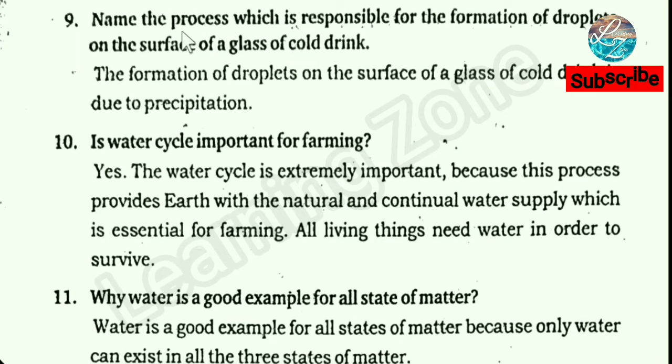9th question. Name the process which is responsible for the formation of droplets on the surface of a glass of cold drink. The formation of droplets on the surface of a glass of cold drink is due to condensation. Next question. Is water cycle important for farming? Yes, the water cycle is extremely important because this process provides earth with the natural and continual water supply, which is essential for farming. All living things need water in order to survive.